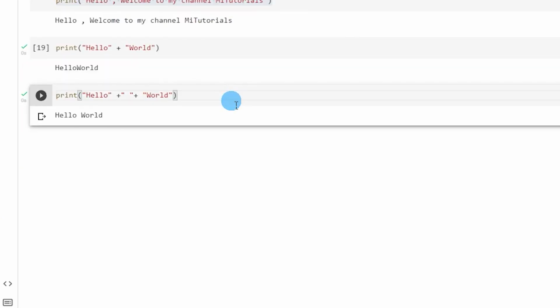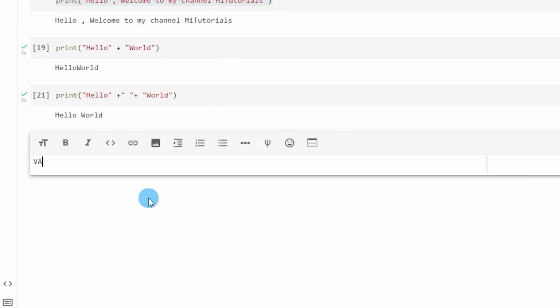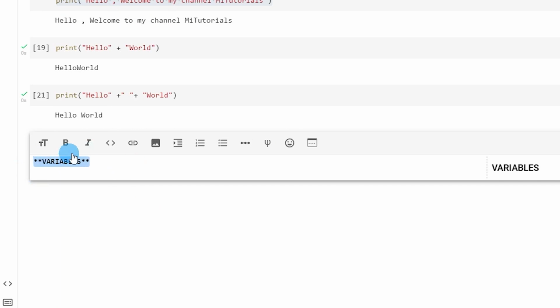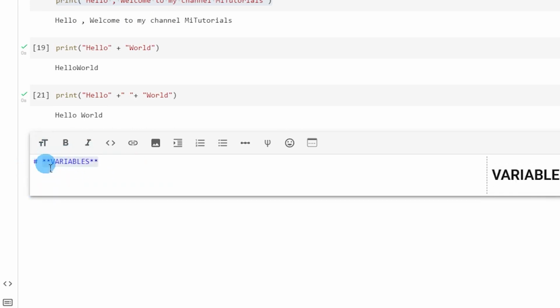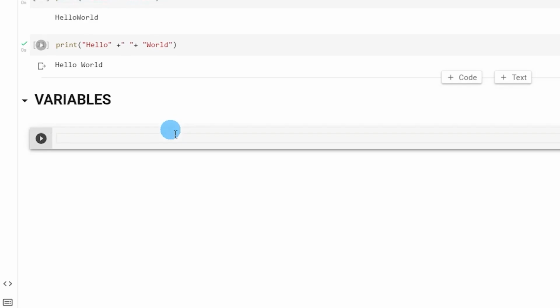And now let's look at creating some variables. So I will add a new text line over here and call this variables, because this is going to be my header line. I want this word to act like a header, so I'm going to click on this toggle header over here, and this was the size of the header that I will have, and then I'm going to add a new code cell.